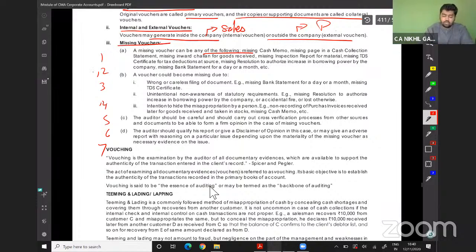But sir, in the book, we have seen 1, we have seen 2, we have seen 3. We are not able to see 4. We have seen 5, 6, 7. So we will inquire about the fourth one. We will ask why the fourth voucher is missing. There should be 1, 2, 3, 4, 5, 6. So if there are 100 vouchers, there should be 100 pages minimum. Is the voucher cancelled? Why is there no counter copy of the same? This will be identified in case of your missing vouchers.